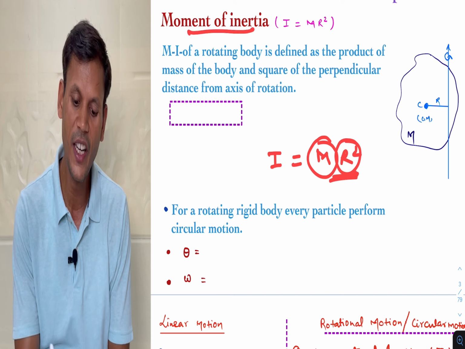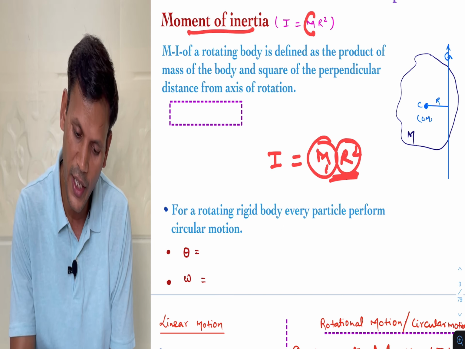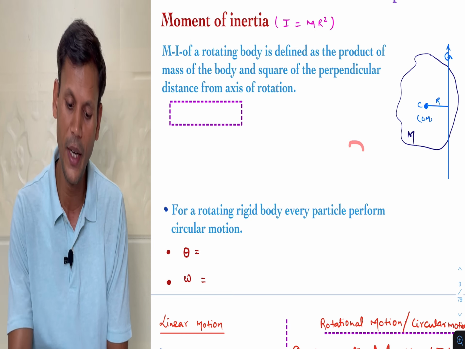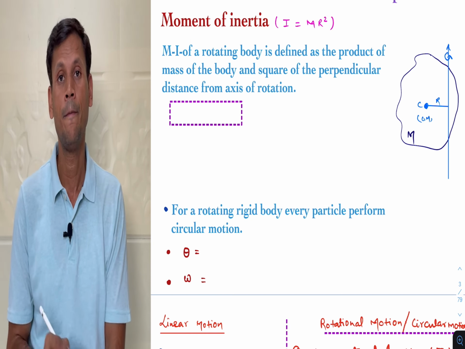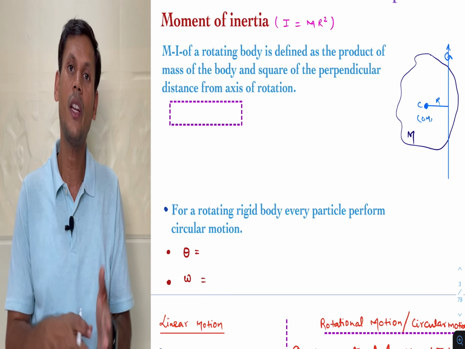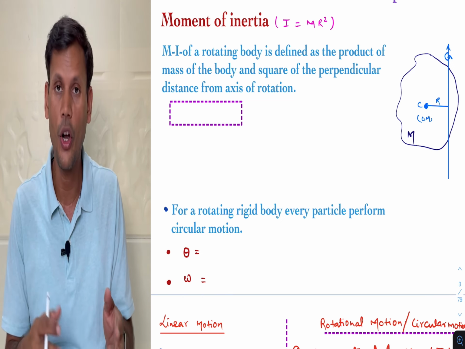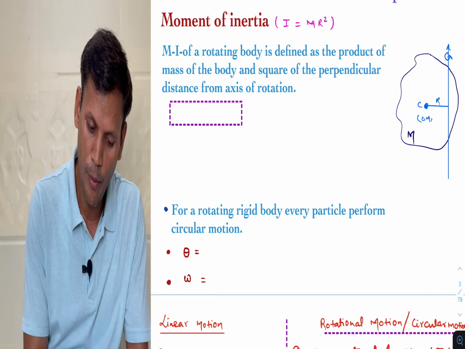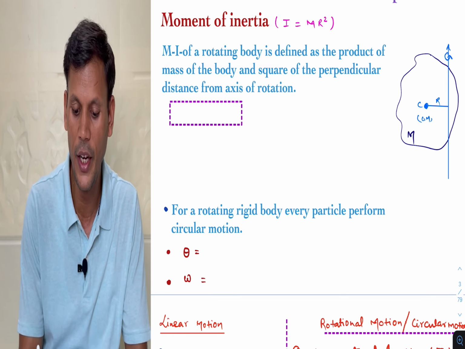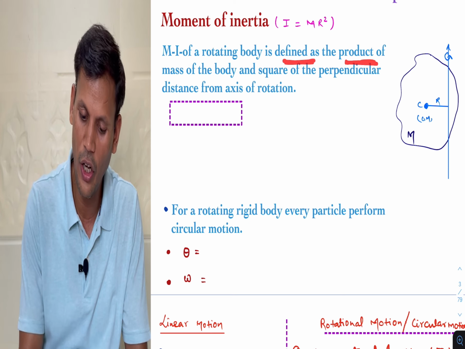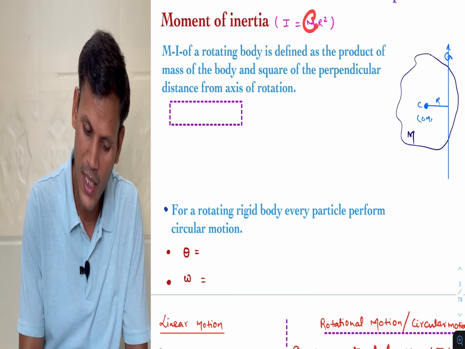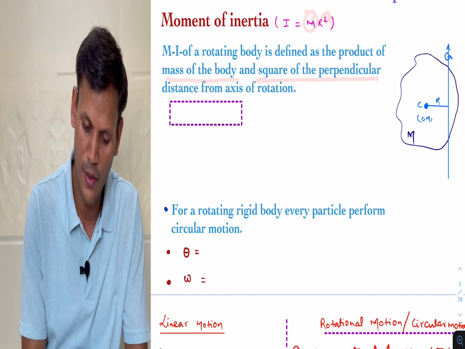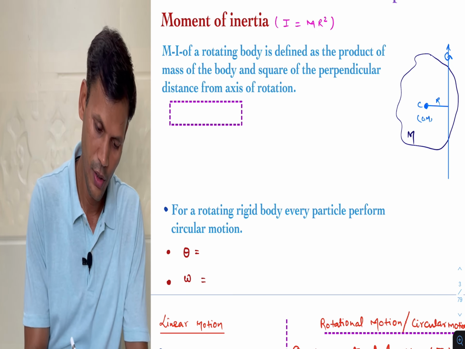So moment of inertia is defined as the product of mass of the body and square of the perpendicular distance between axis of rotation and the body. Okay, so that same definition I have written: moment of inertia for a rotating body is defined as the product of mass of the body and square of the perpendicular distance from axis of rotation.